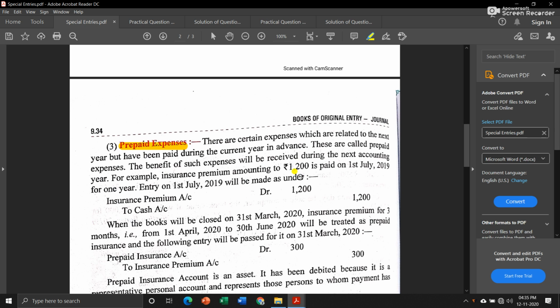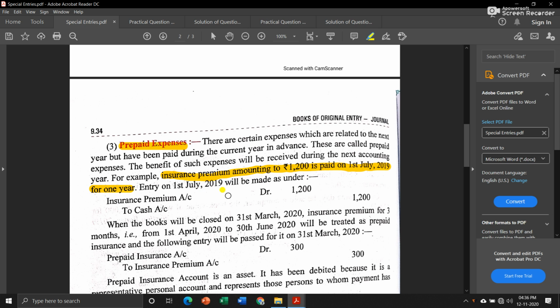While making that payment in advance, we will pass one journal entry. Here one example is given: insurance premium amounting to 1200 is paid on July 1st 2019 for one whole year. That means from 1st July 2019 till 1st July 2020 was paid, and we know that the financial year ends on 31st March of every year. So after 31st March 2020, April, May, June, 3 months were extra. So we paid insurance premium for 3 months in advance.